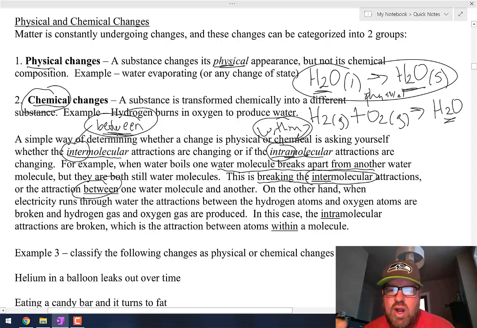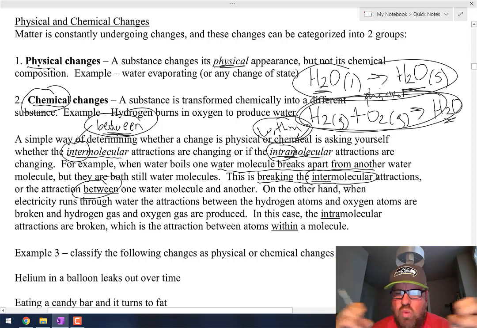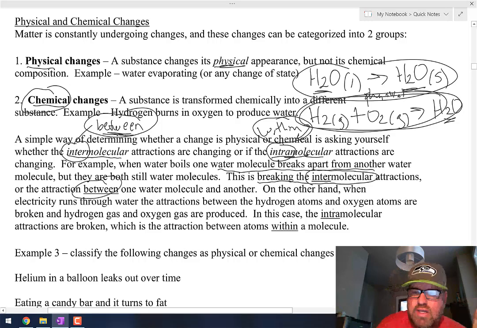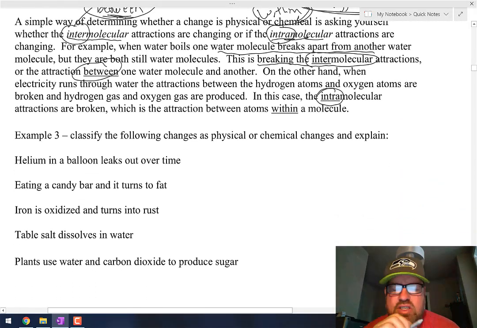Okay, when you run electricity through water and it splits into hydrogen and oxygen, which is basically the opposite of this reaction right here, you are breaking the bonds within water. Okay, and so that's within the water molecule. You're breaking the intramolecular attractions within that molecule. Okay, so let's look at some examples here. How do we know if it's physical or chemical?